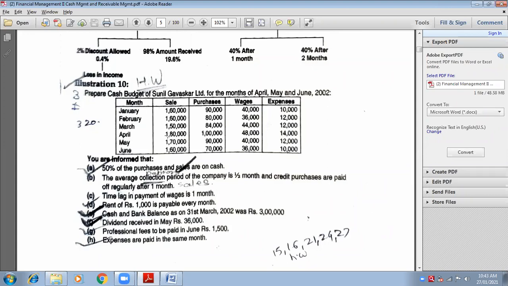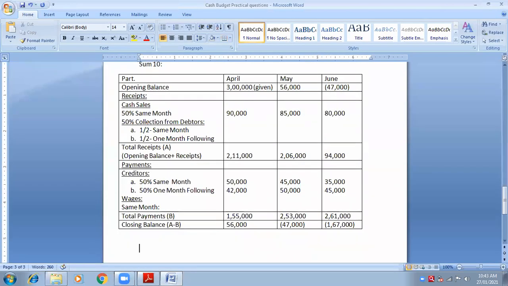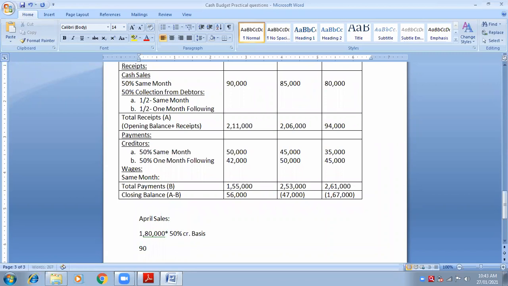So what you have to do, come to the working note. I'm just explaining you, okay? I'm talking about April sales. Now it is 1,80,000 into 50 percentage. Why? Because 50 percentage was on cash basis. So another 50 percentage will be on credit basis. So how much would it be? It would be 90,000.